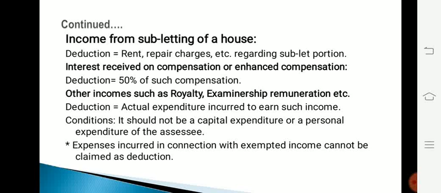And conditions to be fulfilled are: it should not be a capital expenditure or a personal expenditure of the assessee. So capital expenditure and personal expenditure of the assessee can't be claimed as deduction. And expenses incurred in connection with exempted income also can be claimed as deduction.